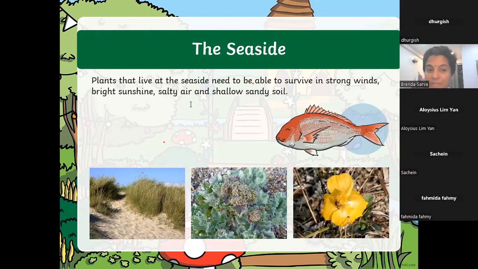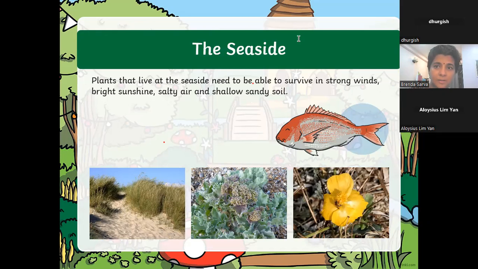What do you need to survive if you are a plant living at the seaside? Think. What kind of environment is the seaside? Haven't you been to a seaside before? You guys should explore the world. How is the wind at the seaside? Strong. The winds are very strong, you know?